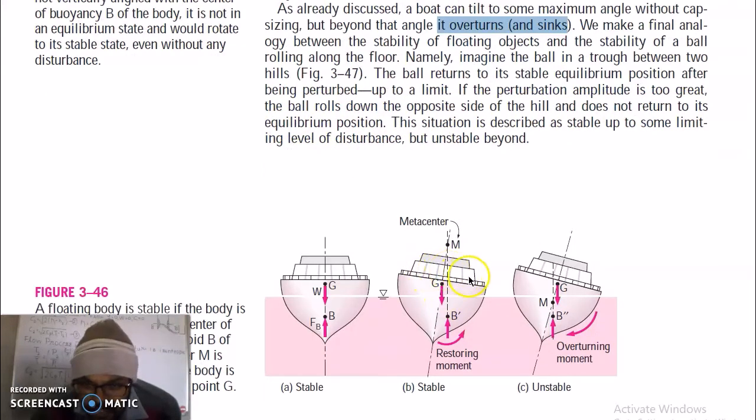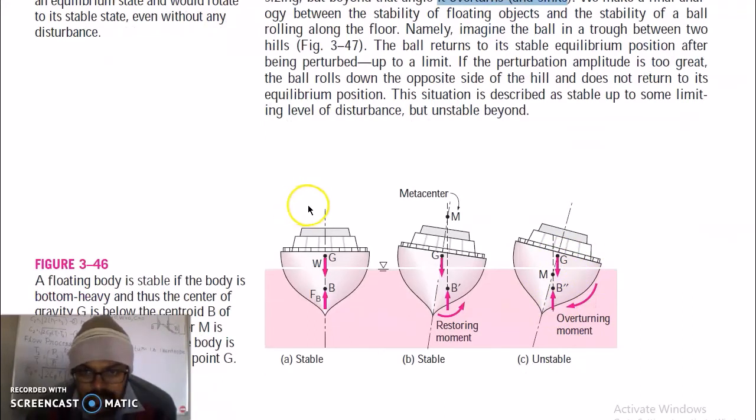So means if you tilt the ship, the restoring moment will make it stable, but if you tilt a ship beyond that particular limit, say a 20 degree angle, it won't return. The reverse will happen when your buoyant force and gravity force act in the clockwise direction. You can see the ship is turning, in which case your GM is negative, or the metacenter is below the center of gravity, and your ship will turn and sink into the ocean. So this is up to here about the metacenter, metacentric height, center of buoyancy, center of gravity, and the stable and unstable positions of the ship.